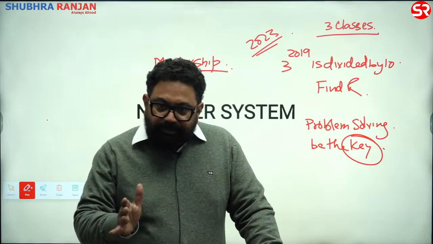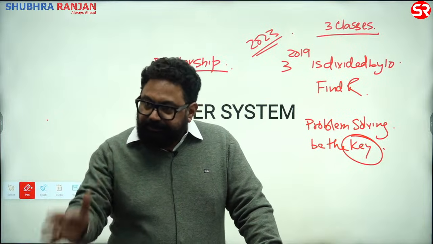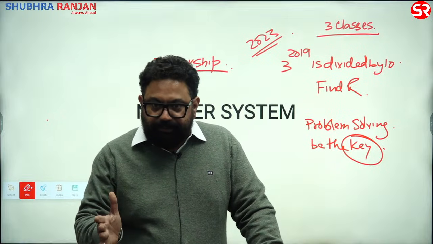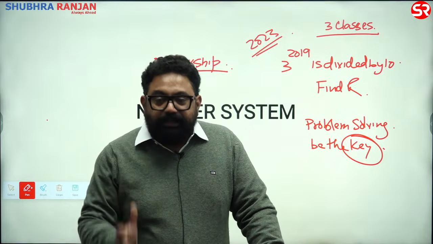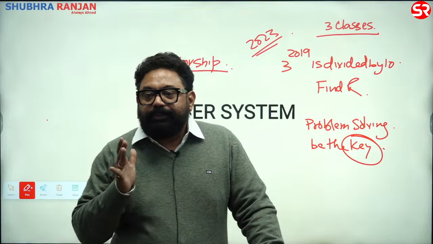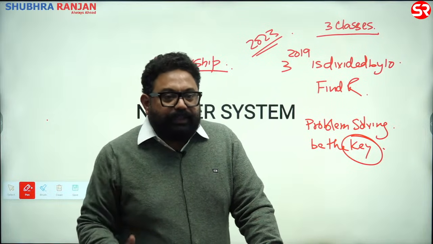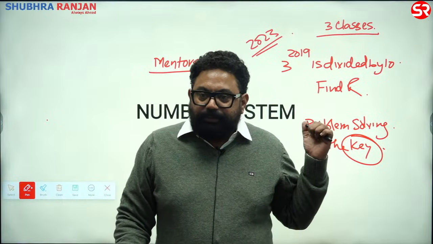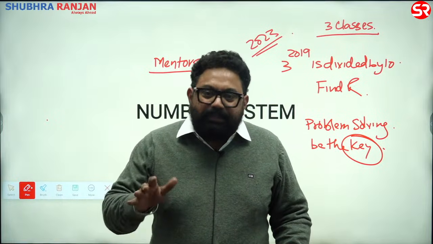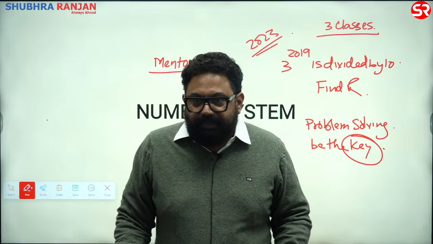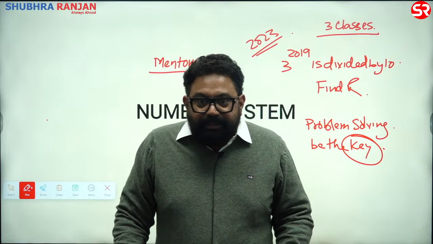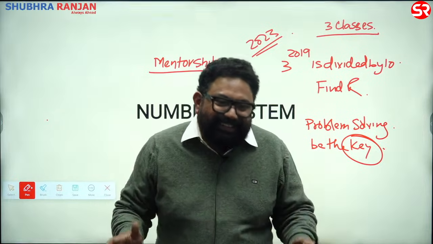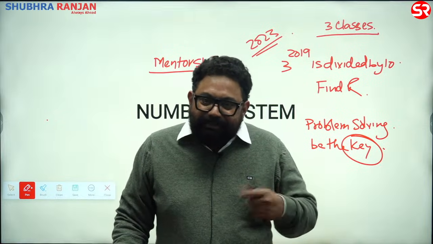Only 11% people were able to clear 2025. I don't know how many of you were able to clear it. You won't be here if you were able to clear it, right? And in 2023, only 8% people were able to clear it. In between, there was a blessing called 2024, which if you have done my classroom, you would have solved within 2 hours, because there was a lot of number system in that paper. So then they again realized, this is happening. They don't want to select you guys. Every process is an elimination.